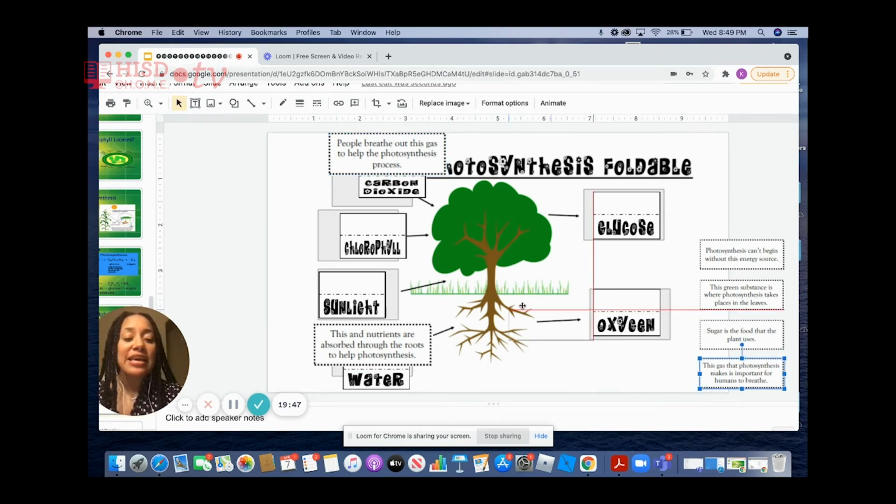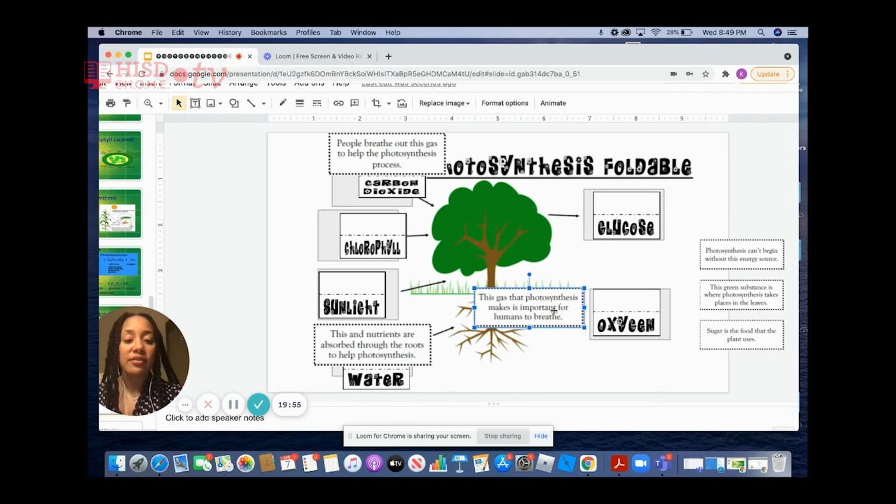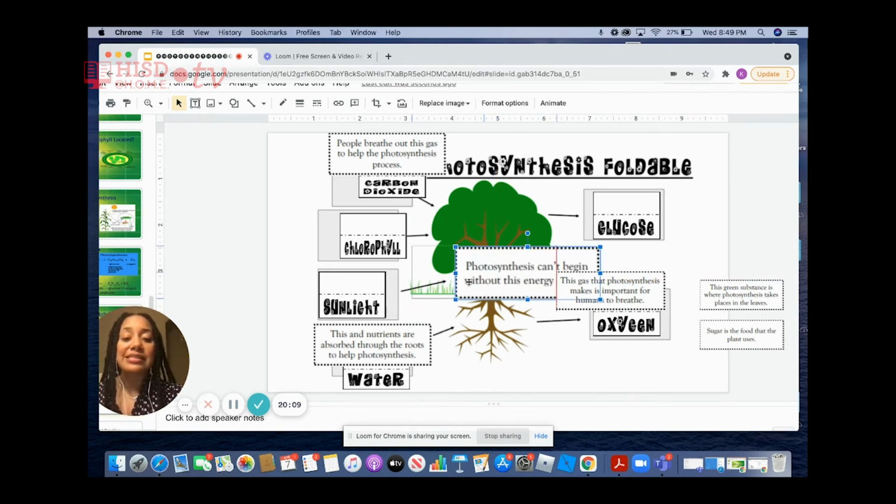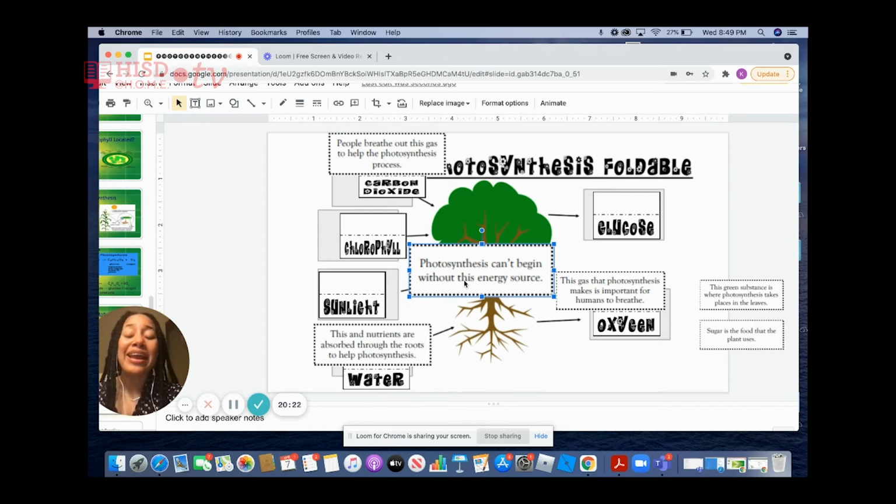So this card that says the gas that photosynthesis makes is important to humans breathing. So again, we breathe out carbon dioxide, but we breathe in oxygen. Our next card says, photosynthesis can't begin without this energy source. So what's the big energy source that we need all over the earth? Absolutely. The most important energy source for us on planet Earth is the sun.